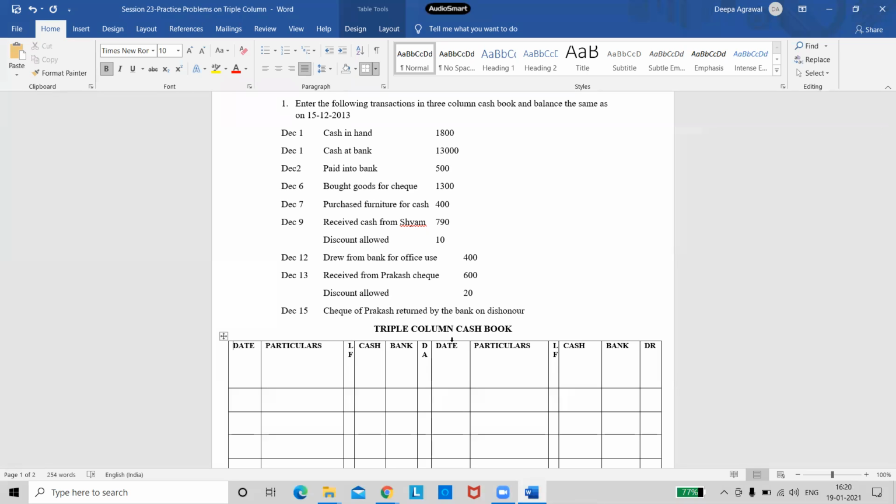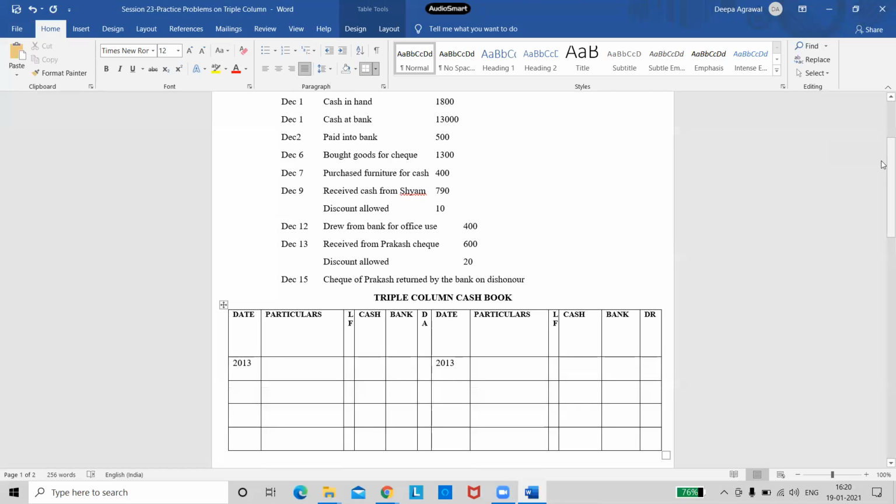Yes, ma'am. Okay, so now is everyone ready with the pro formas? Yes, ma'am. You can start. So first, what do we do? We enter the date. The year should be entered on both the sides. So first, I'm entering the date in both the date columns. And please do not hurry up to write. I'll give you time at the end to write down. First, listen carefully. As this is the first problem, listen carefully and understand. Then you can note it down.